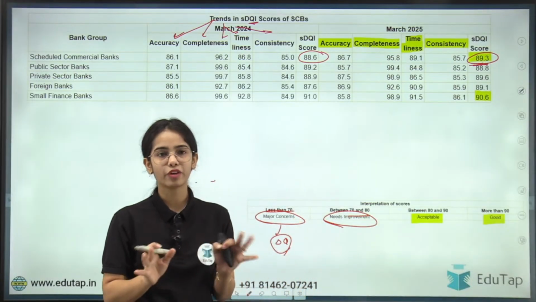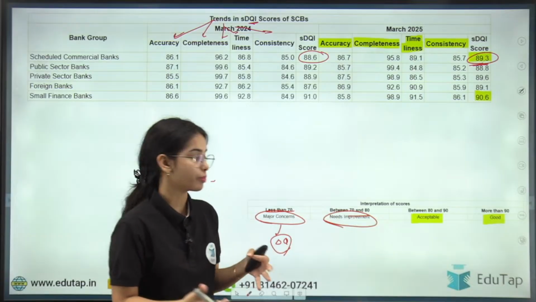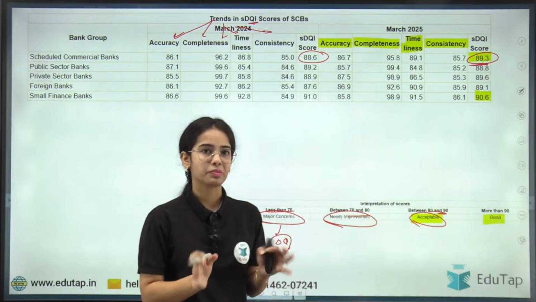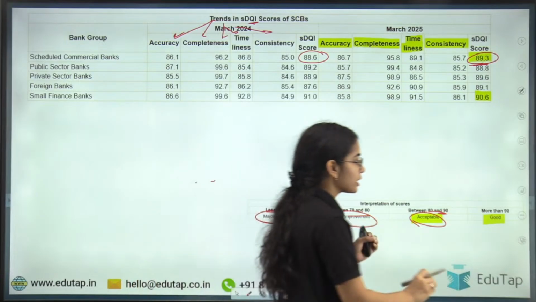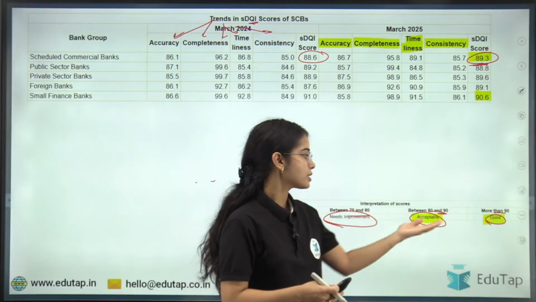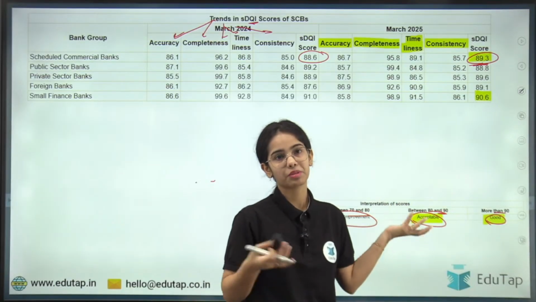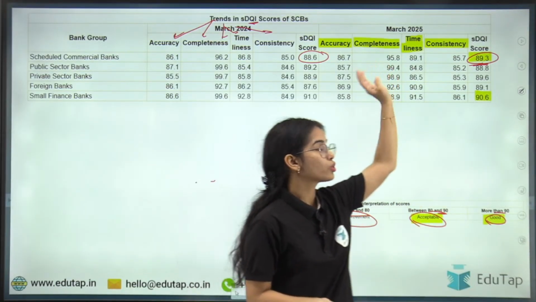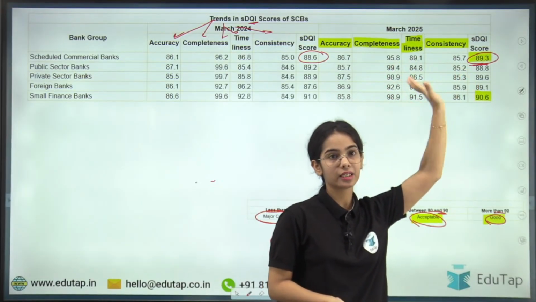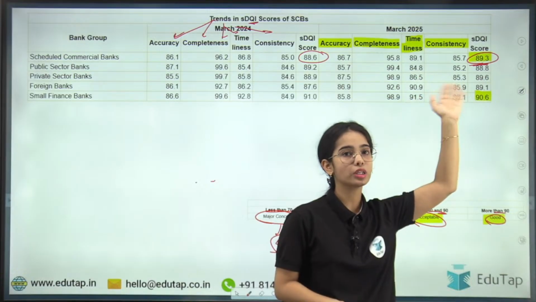Okay, the quality of data is fine, but it needs a lot of improvement. The 80 to 90 means acceptable, that the data quality is acceptable, it is good. More than 90 means it is very good, better than the acceptable category, basically. So the scheduled commercial banks are in the acceptable category, that their data quality is acceptable. It is not good, it is acceptable.